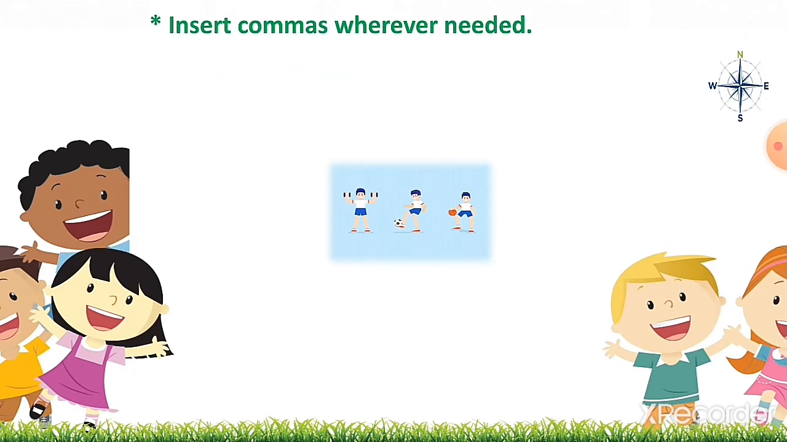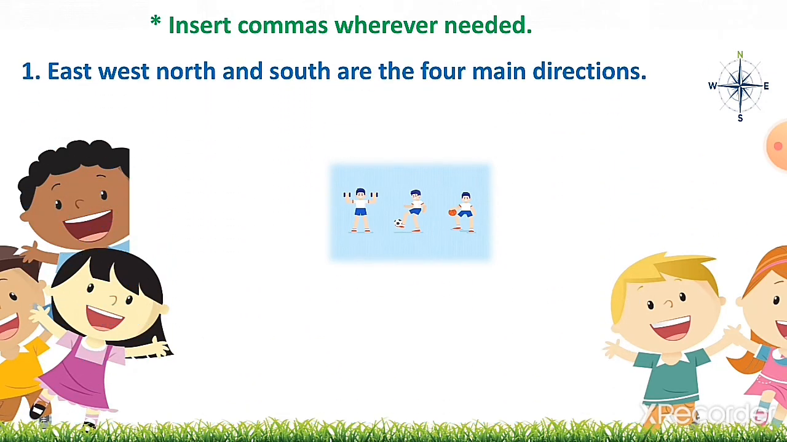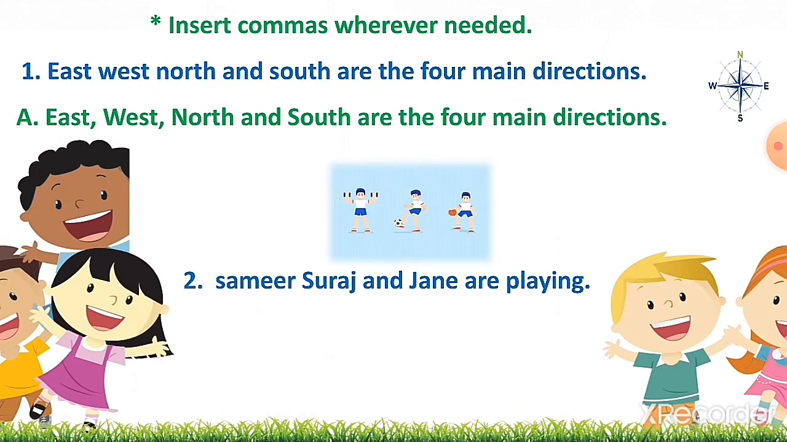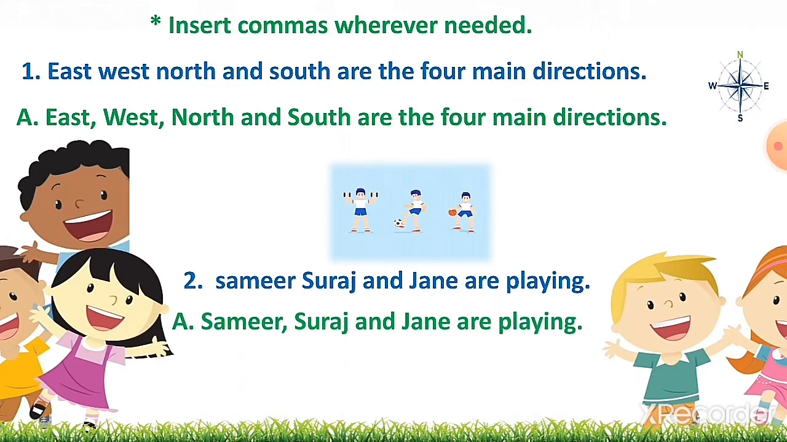Insert commas wherever needed. Number 1. East, west, north and south are the 4 main directions. Now the 4 directions are given, so to separate them we will use a comma. And kids, remember that east, west, north and south, these are the main directions, so their first letter should be in capital form. Number 2. Sameer, Suraj and Jane are playing. So the first letter should be capital and 3 names are given, so to separate them we will use a comma.